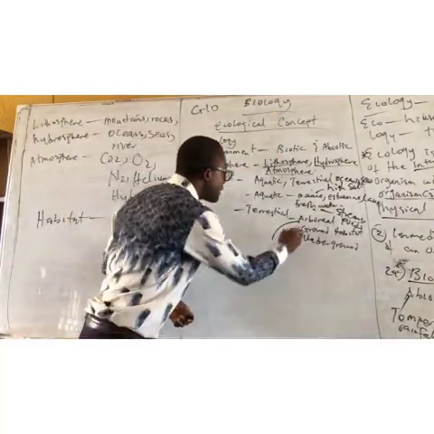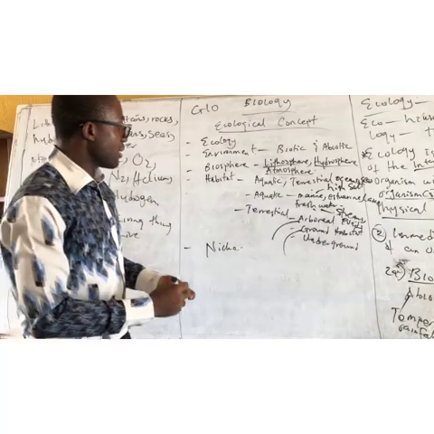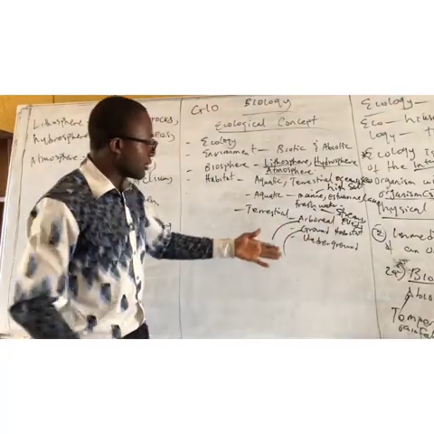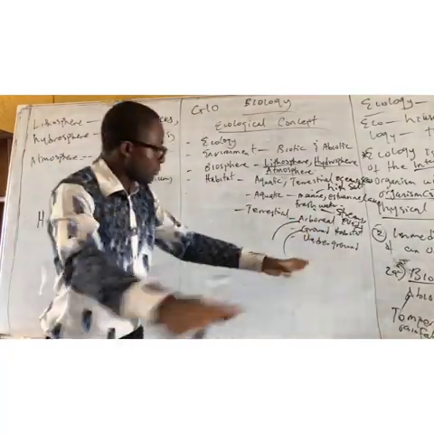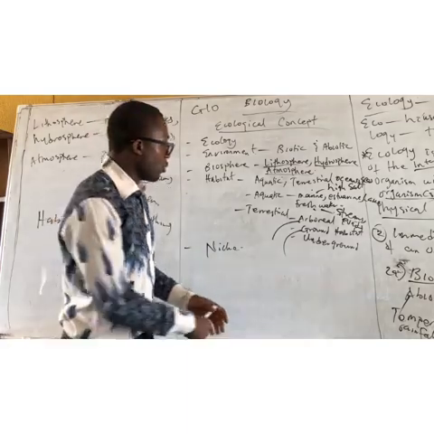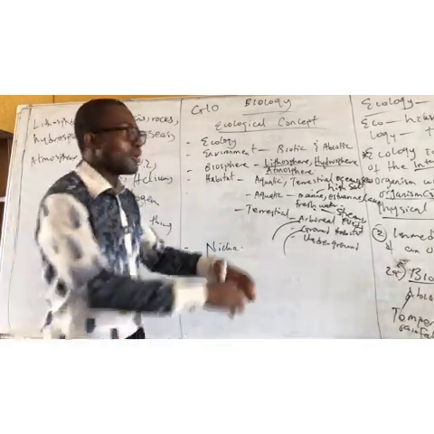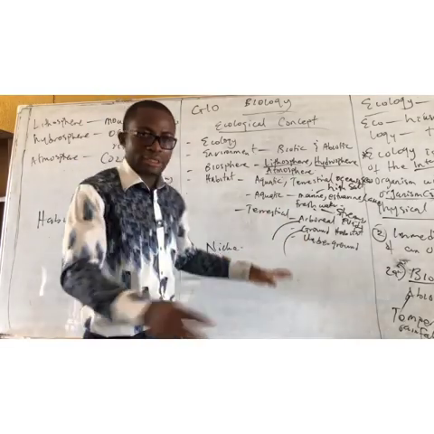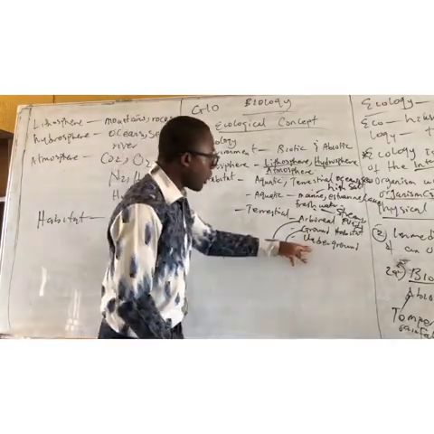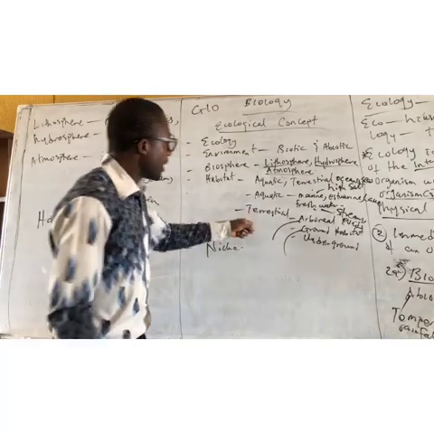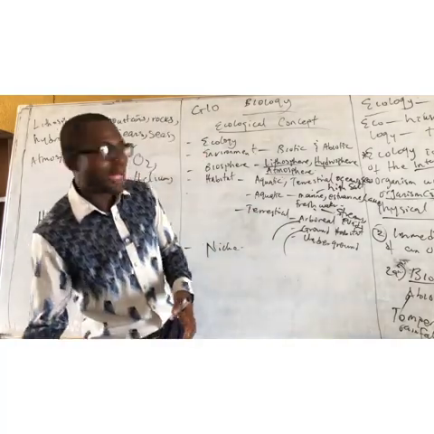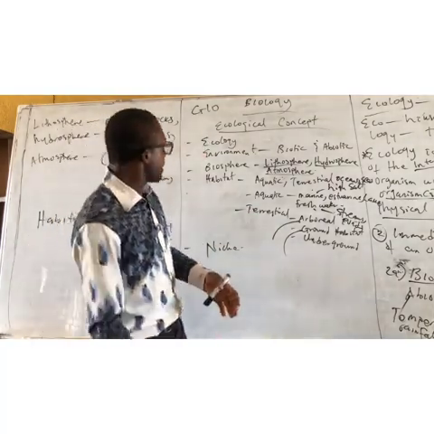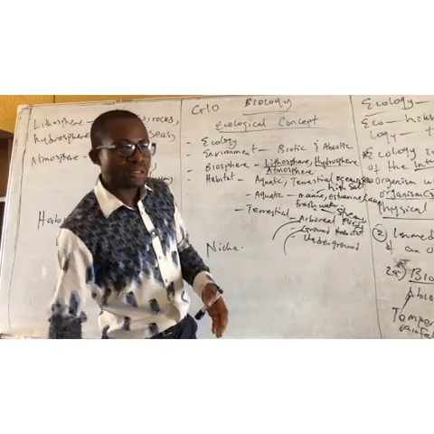The next one is ground habitat. We have lion, man. These are ones that live on the ground. Underground habitats are those found under the ground.